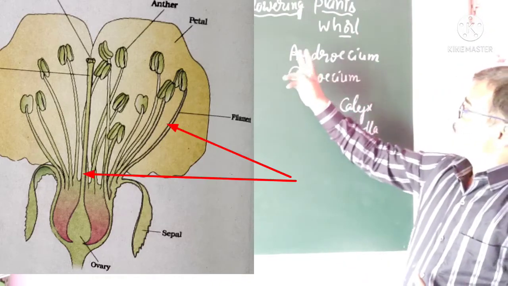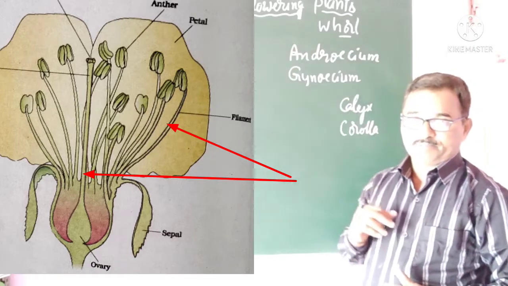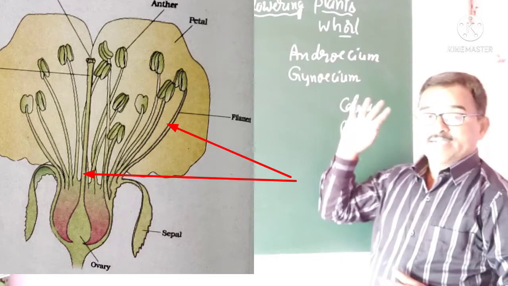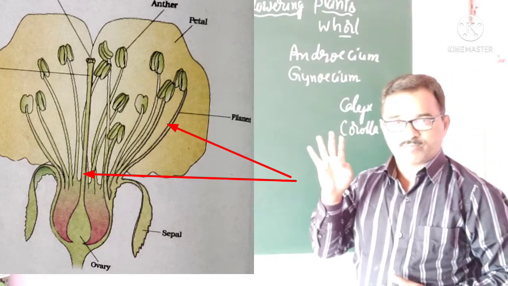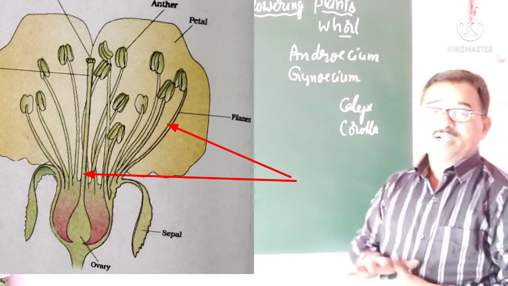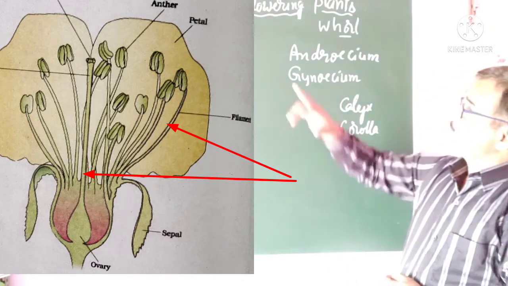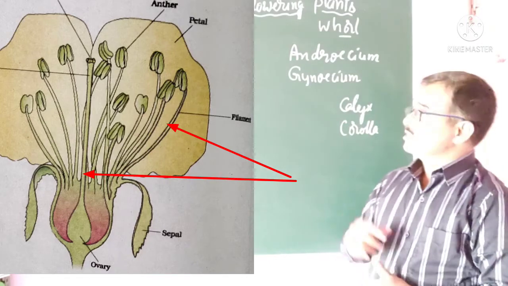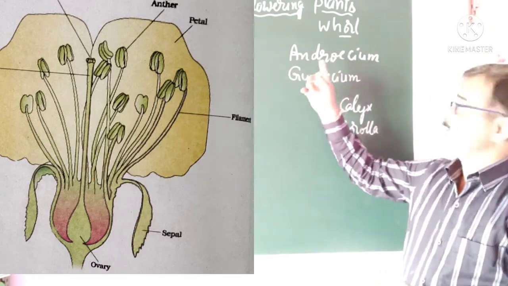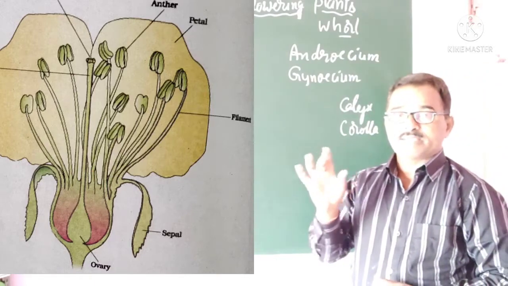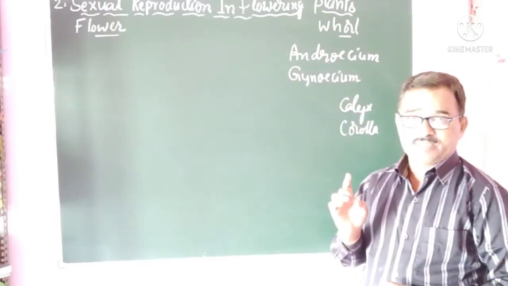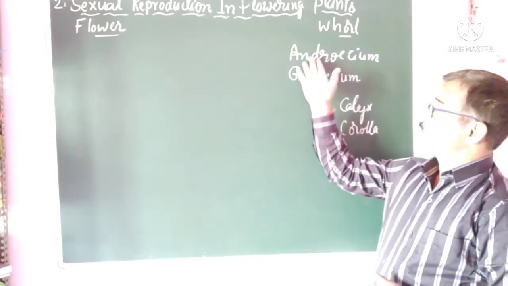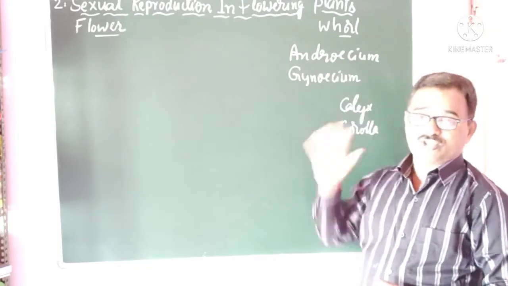But as far as androecium and gynoecium are concerned, these two are called essential parts of the flower because they directly take part in sexual reproduction. That is why these two are called essential parts. And our sexual reproduction begins from these two sexual organs of the angiosperms. Androecium represents the male sex organ. Gynoecium represents the female sex organ. That is why let me directly go through these sex organs, their structure first.